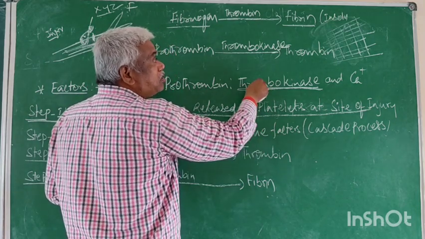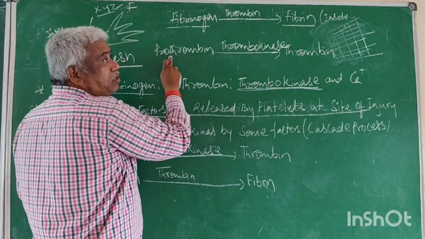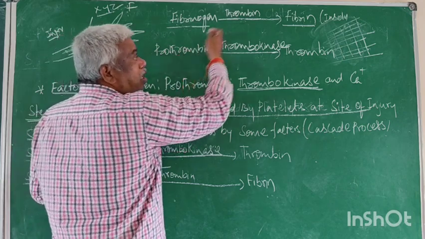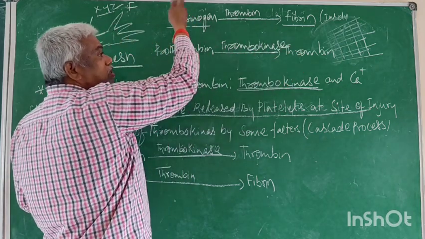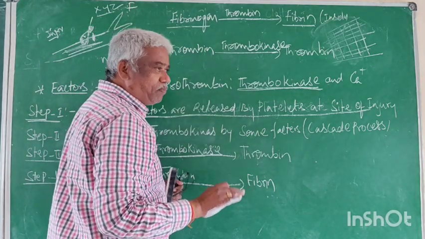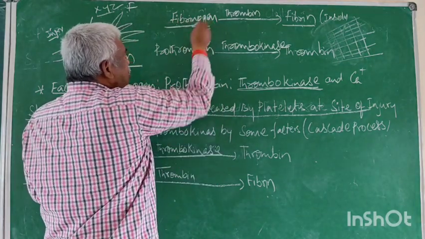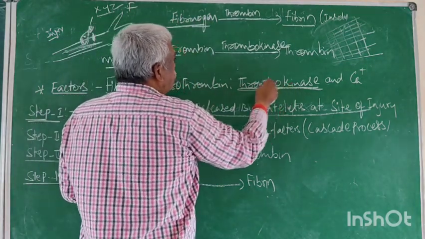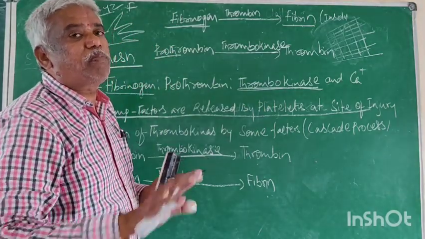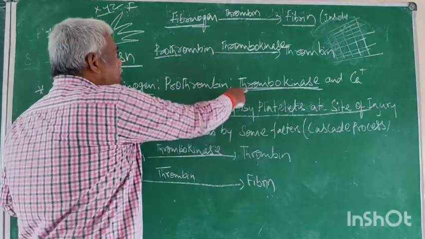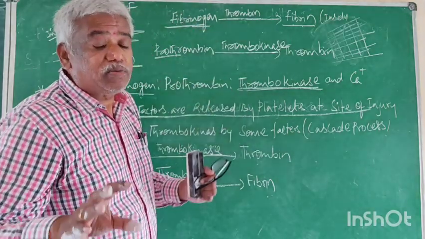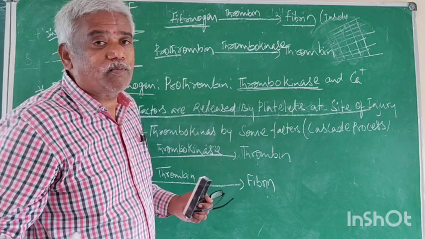If the thrombokinase is inactive, prothrombin stays inactive. If the prothrombin is not converted to thrombin, fibrinogen remains inactive as fibrinogen. So there are three inactive factors or substances, 1, 2, 3, which are dissolved in the plasma.